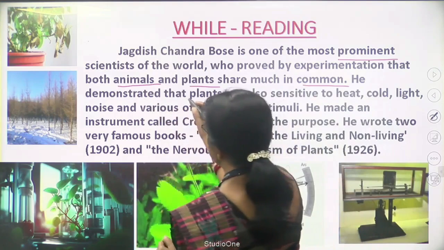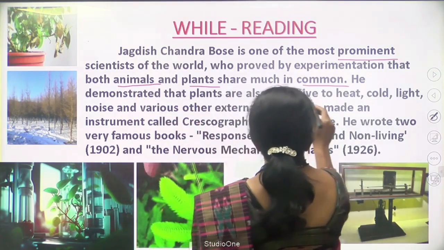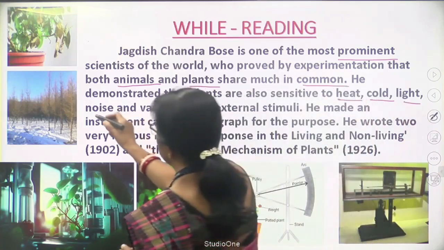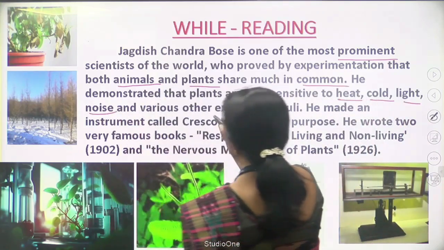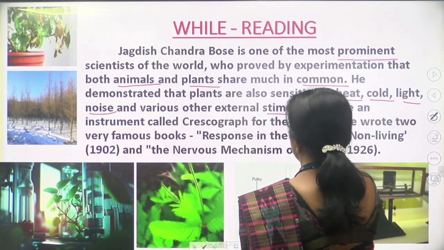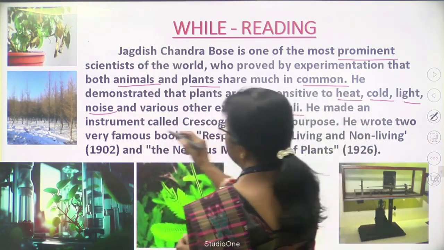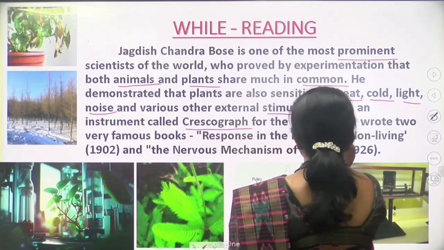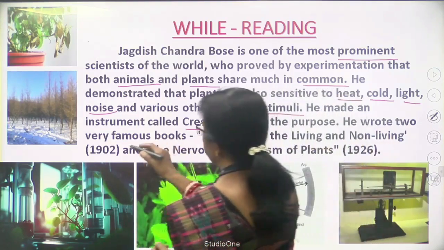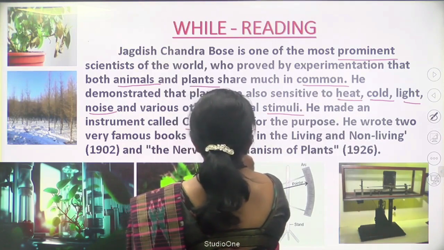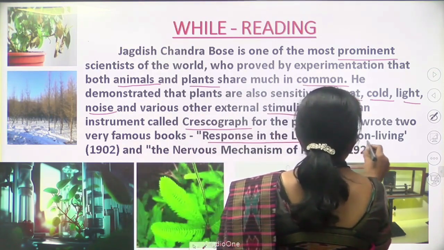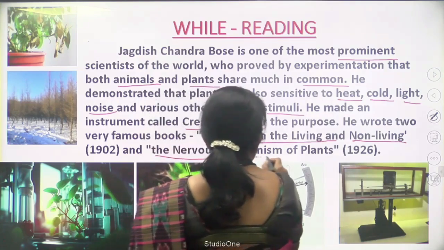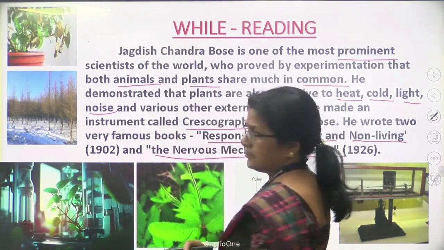He demonstrated that plants are sensitive to heat, cold, light, noise, and various other external stimuli. He made an instrument called crescograph for the purpose. He wrote two famous books, Response in the Living and Non-Living, and another book, The Nervous Mechanism of Plants.